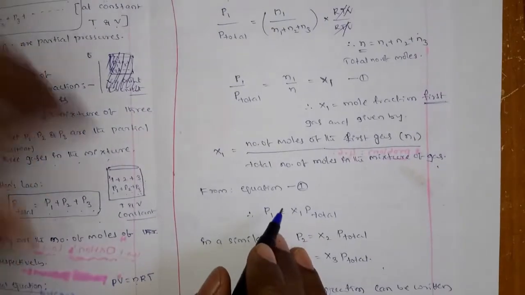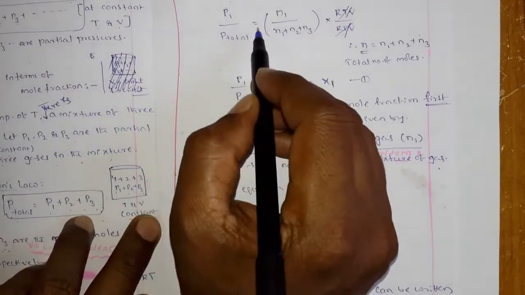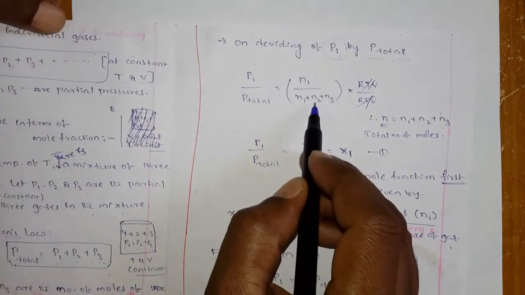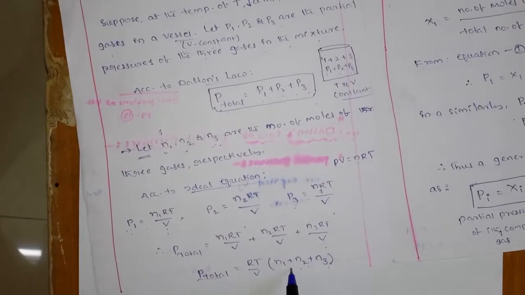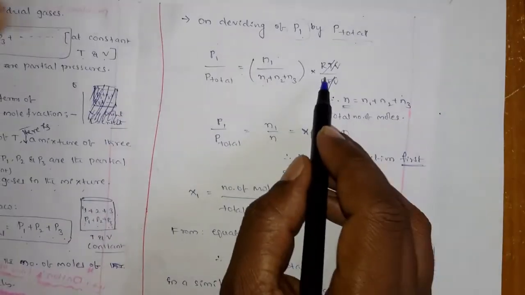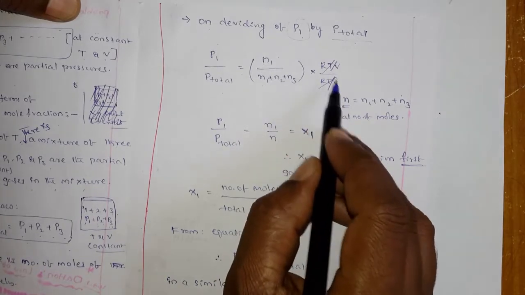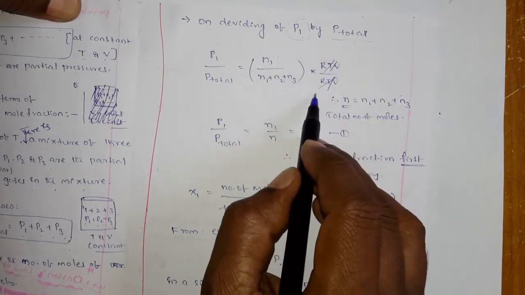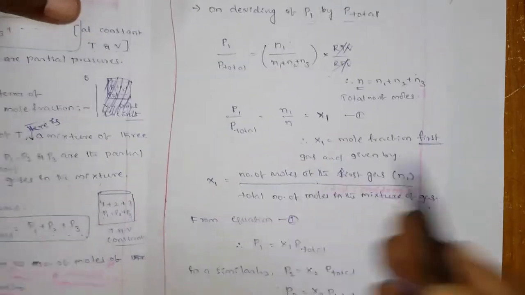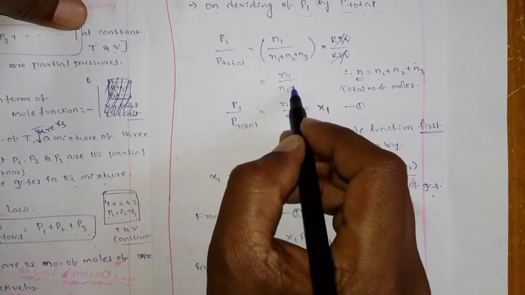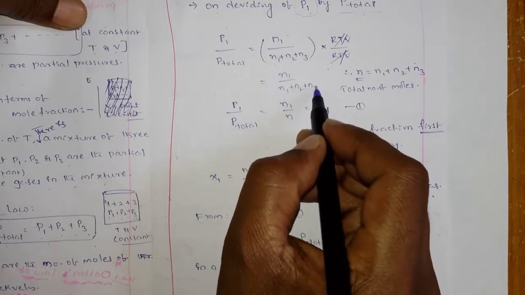So when you divide that, P1 by P total is equal to N1 by N1 plus N2 plus N3, again RT by V divided by RT by V. These are common, so they cancel each other, right? So what is left is N1 by N1 plus N2 plus N3.